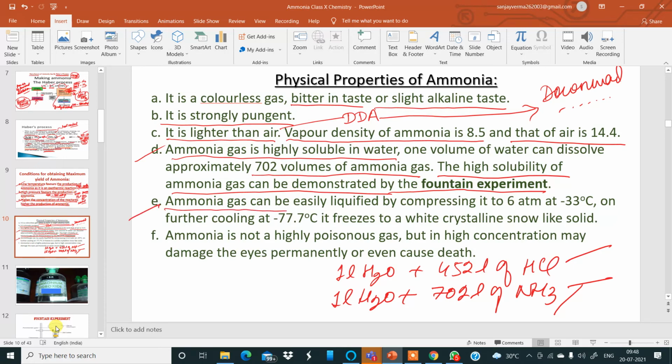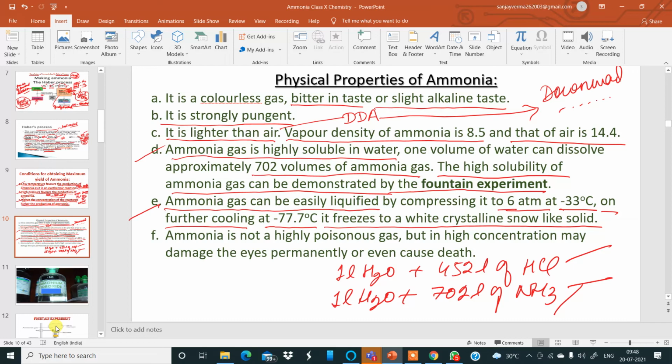Now, number E. Ammonia gas can be easily liquefied by compressing it. You can liquefy ammonia gas simply by compressing it to only 6 atmospheres and lowering the temperature to minus 33 degrees Celsius. On further cooling to minus 77.7 degrees Celsius, it freezes to a white crystalline snow-like solid.